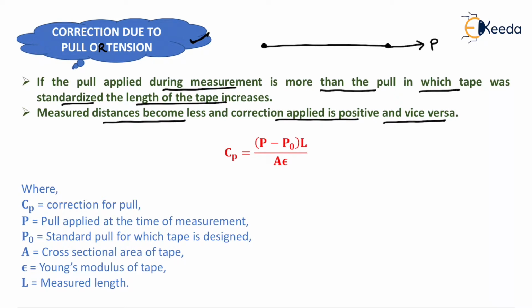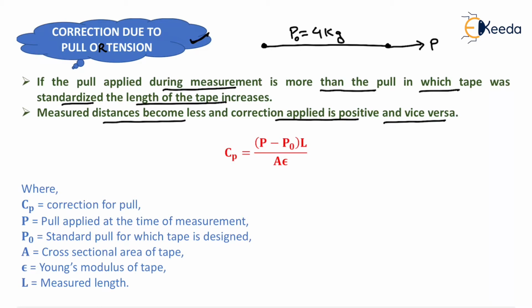Now suppose that the pull at which the tape was standardized, it means that at the time of designing of tape we had allowed a pull of, suppose, 4 kg, that will be known as P naught, that was standardized pull.